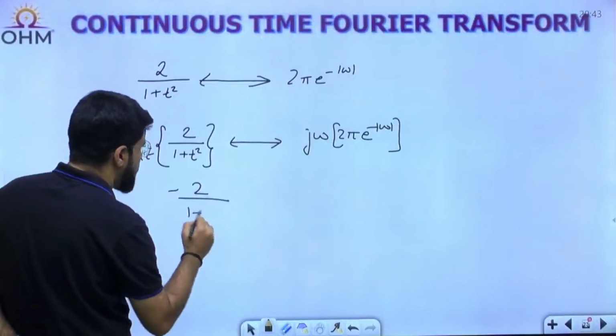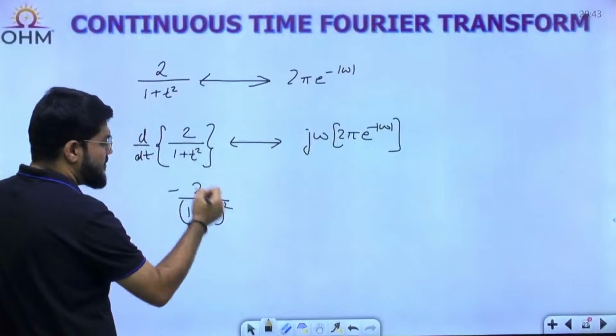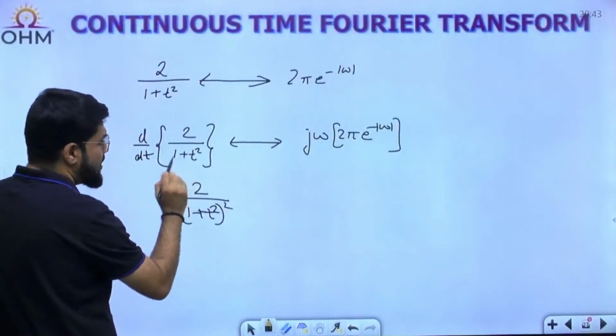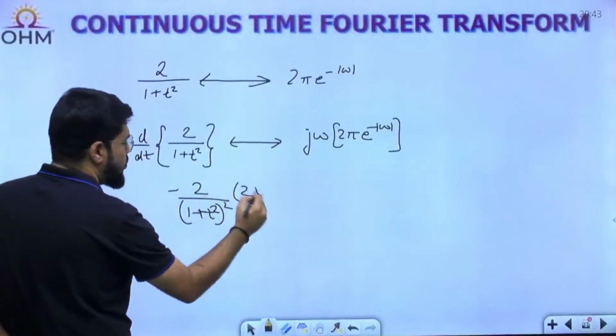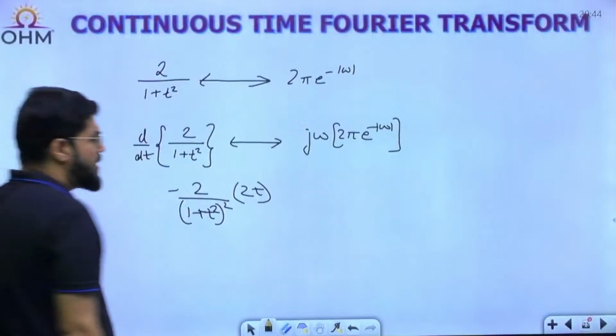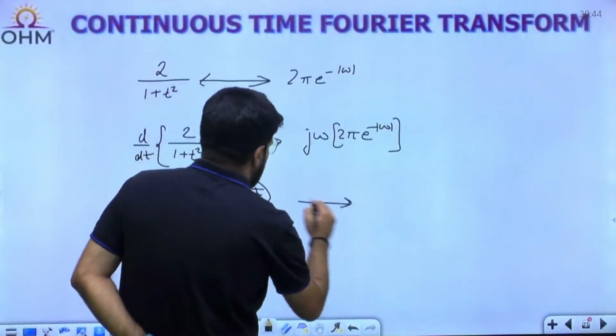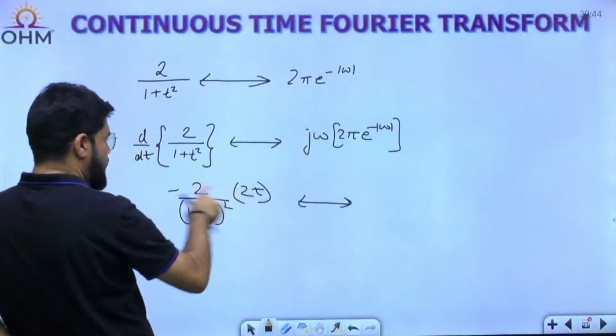So minus 2 upon 1 plus t square whole square. But this is not x, this is 1 plus t square, so again it is to be differentiated with time, chain rule. This will give 2t additional, and this is what I actually want, 4t.